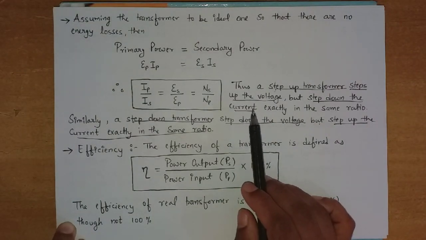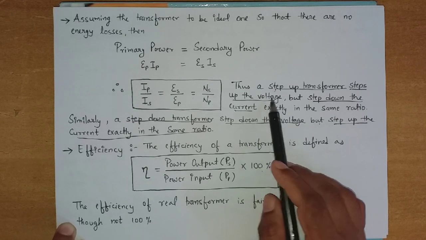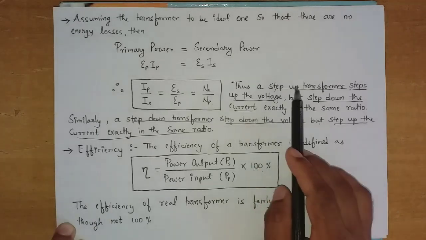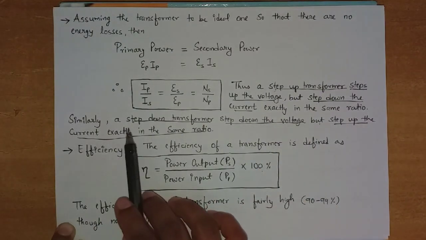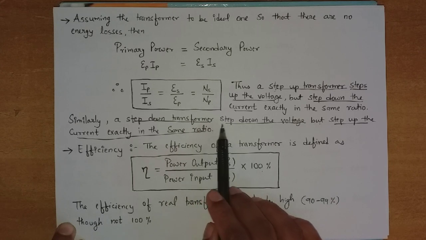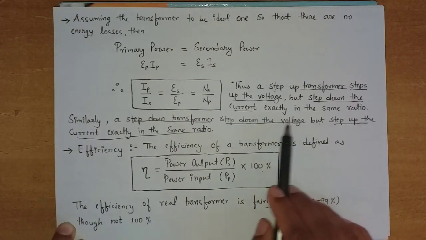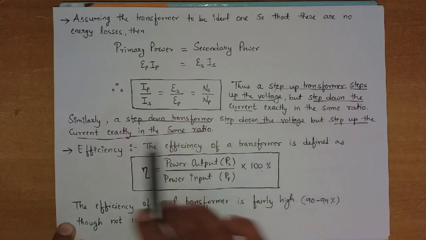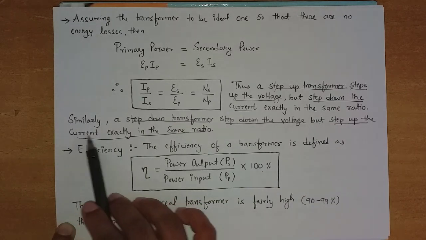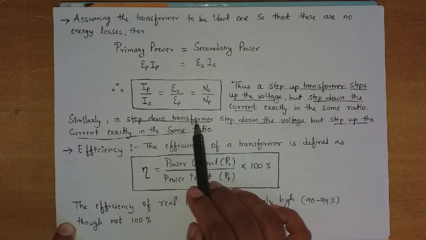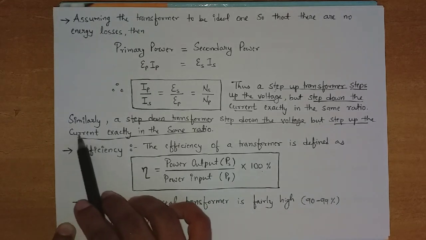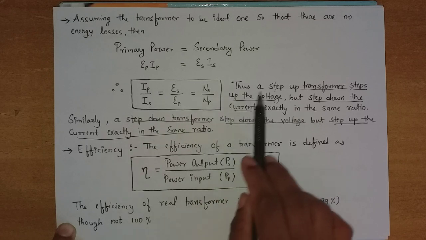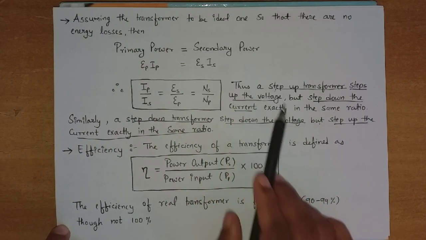If voltage increases tremendously, then the current at the same time must decrease. Similarly, a step down transformer steps down the voltage, which means it decreases the voltage, but at the same time it steps up the current, which means it increases the current, exactly in the same ratio. So this is a very important factor for the transformer.